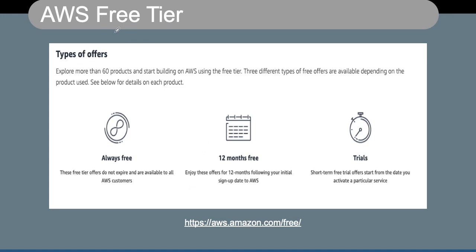Now, AWS free tier. AWS, as I mentioned, gives you a free tier account where you can use some services. However, some of these services are always free. Some of these services are 12 months free, which typically starts from your sign up date, and there are some trials which actually start from the date when you activate a particular service. Now, if you really need to know more about it, simply log in to aws.amazon.com/free. It will give you all the details which are available in the free tier.